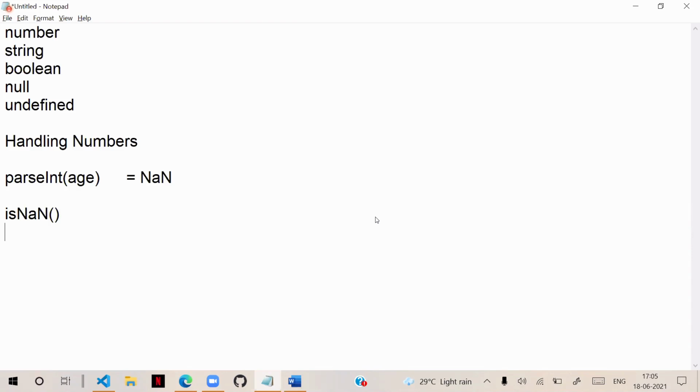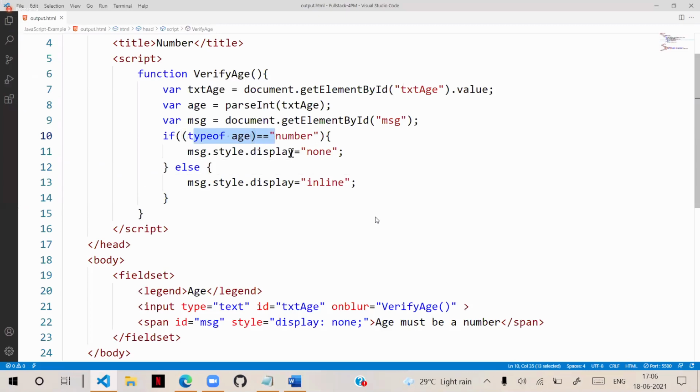Statically defining the values means where age is equal to some static value. Now it can directly verify by using typeof. Typeof is good for that. For dynamic, always use NaN. So we should not use typeof for this number type. Typeof is used for other data types, not for this particular one.